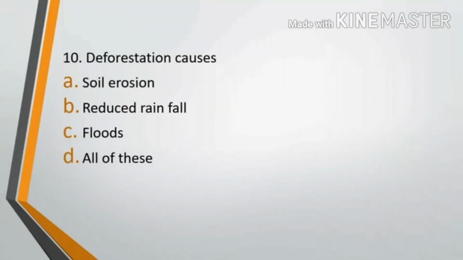Question number 10. Deforestation causes option A, soil erosion, option B, reduced rainfall, option C, floods, or option D, all of these. The correct answer is option D, it causes all of these.